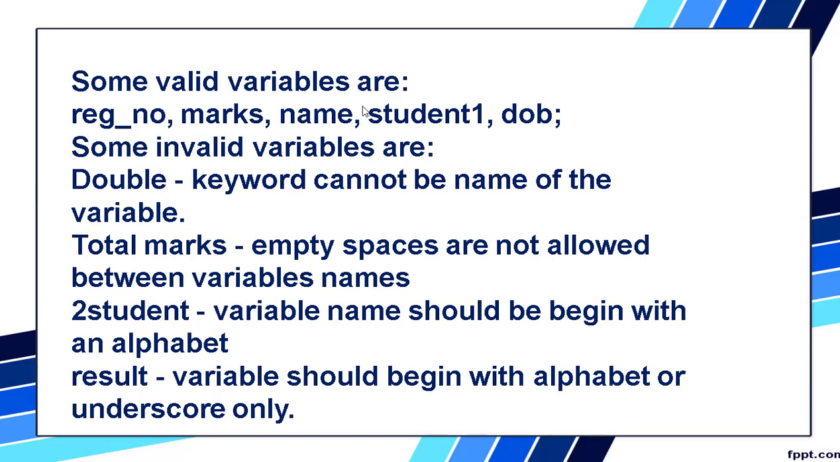Some of the valid variables are register number, marks, name, student 1, date of birth. I have told you previously that the rules that have to be followed by identifier should also be followed by the variables. So there are some invalid variables here, and why they are invalid I will tell you.